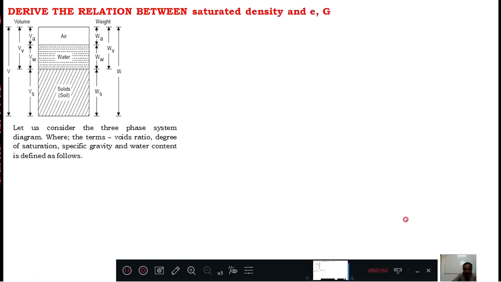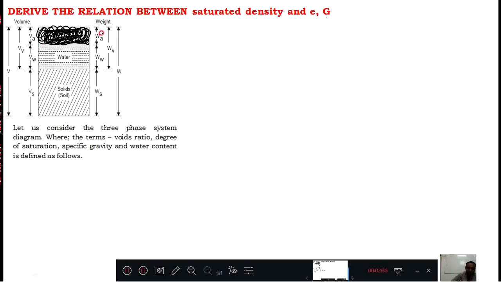Now we'll go ahead. We have one more derivation. Derive the relation between the saturated density and E and G. Now when I say saturated density, I need to remove this one. There won't be any air. Don't do such play in your examination: first drawing and after that scratching. I am a little bit lazy, actually not lazy, but I copied and pasted in all the slides. So this won't be there, and it is understandable why I am deleting this one.